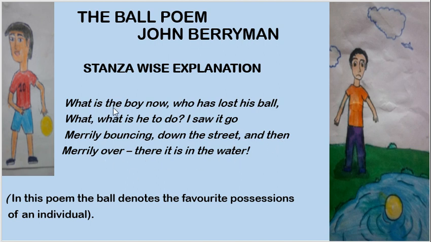Now, the very first line is very significant because it talks about the loss of a very favorite possession of the boy here, and the poet is observing the boy, how he feels, how unhappy he is when he sees that the ball is no more with him. यहाँ पर हम देख रहे हैं कि उसका बॉल यहाँ पर पानी में चला गया है. The theme that is conveyed here is that, like the ball, we have many possessions, and in life we may have to lose these possessions because nothing is permanent in the world. So we should be able to tolerate the loss